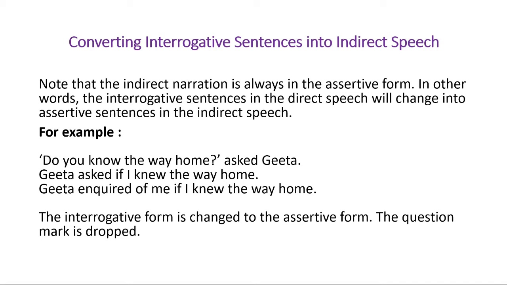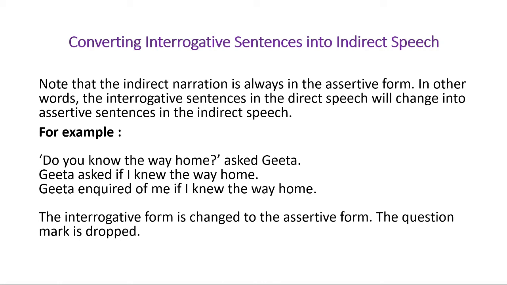We do not know whom she is speaking to, so I assume that she is speaking to me. We need an object here. So Gita asked if, as this sentence started with a do, we use if as the form. So, if I knew the way home. Why knew? Because it is a past tense. Gita inquired of me if I knew the way home.